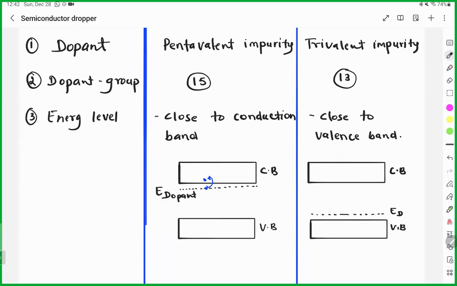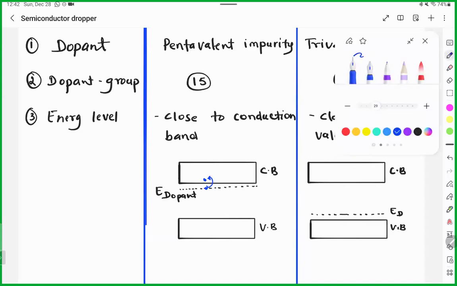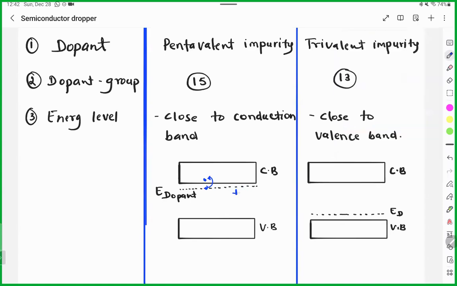Any doubt? No, sir. That's why this level is known as the donor level, because it can easily donate an electron and move it to the conduction band. This energy level is known as the acceptor level, because holes accept an electron and then it becomes stable. Understood? Acceptor level.